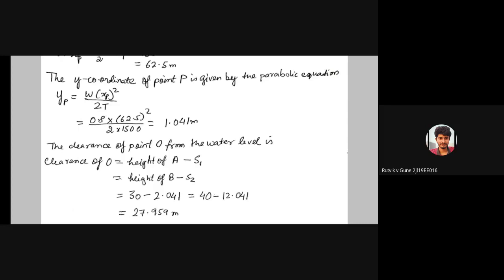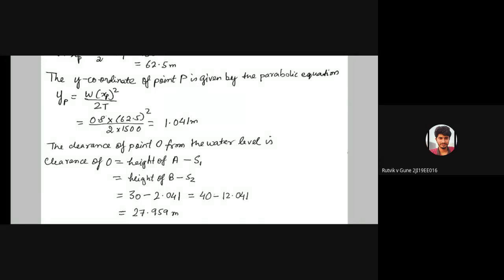That is the clearance of the lowest point that is obtained. Or we can calculate it as height of tower B minus S2, sag 2. So either height minus sag is the clearance of the lowest point. Remember this: height of the tower minus that tower's sag is the clearance of the lowest point O. So that we calculate just like the previous problem.